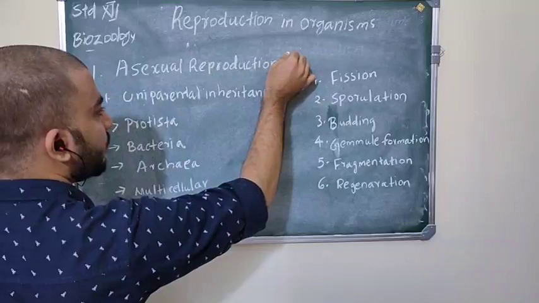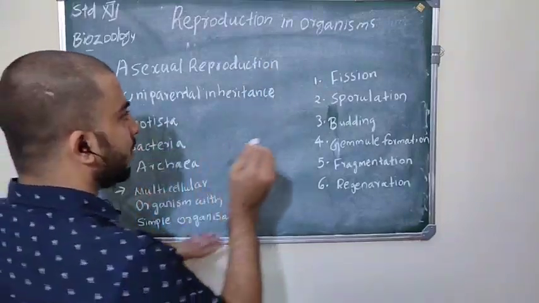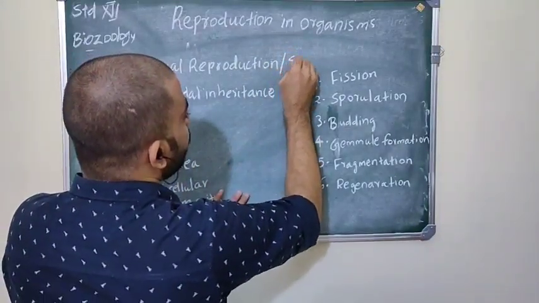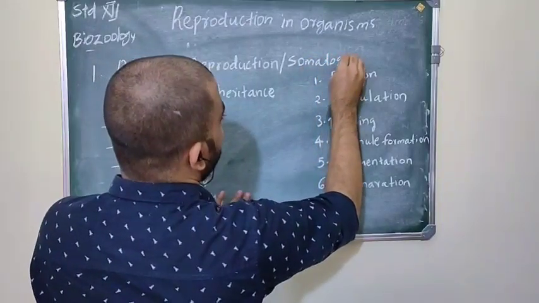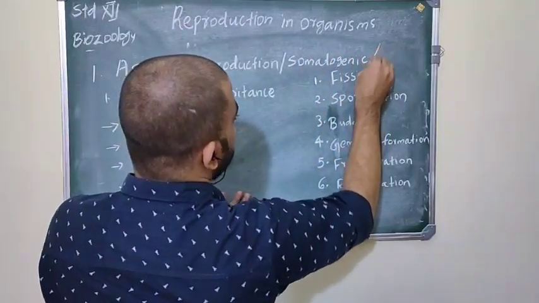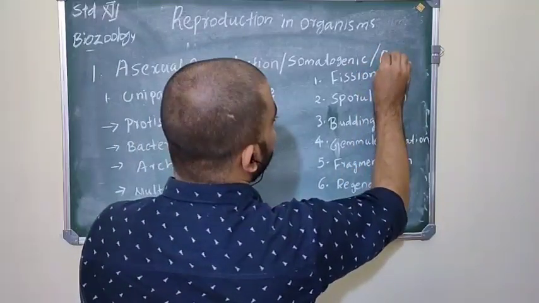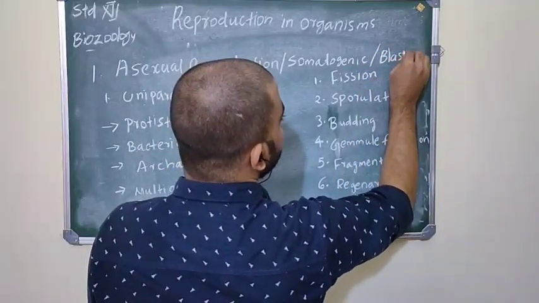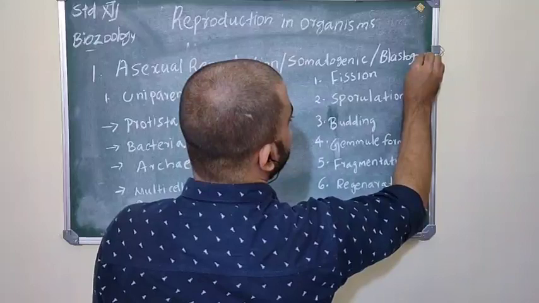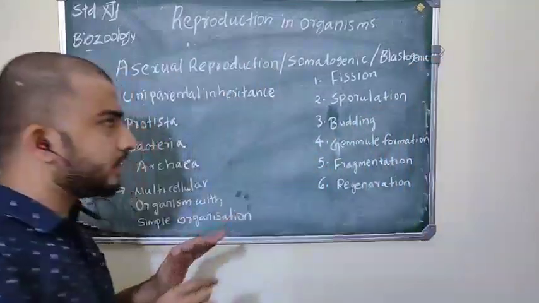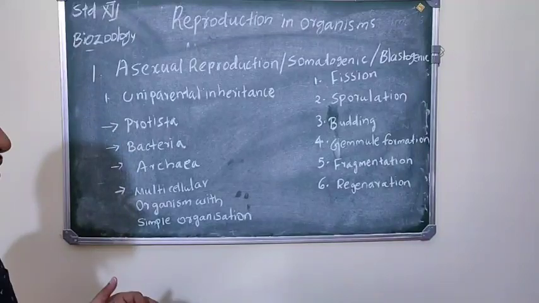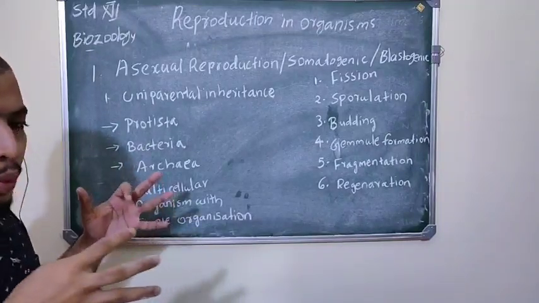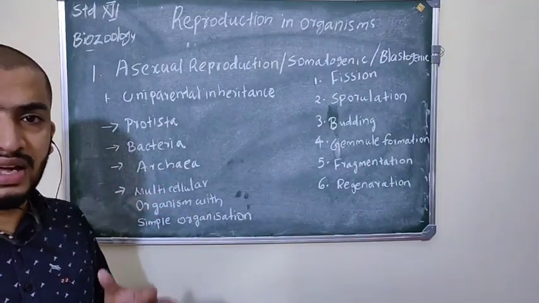So in asexual reproduction you can see uniparental inheritance. And asexual reproduction is also called, I forgot to tell you, somatogenic reproduction or blastogenic reproduction, because in asexual reproduction body cells or somatic cells are involved.